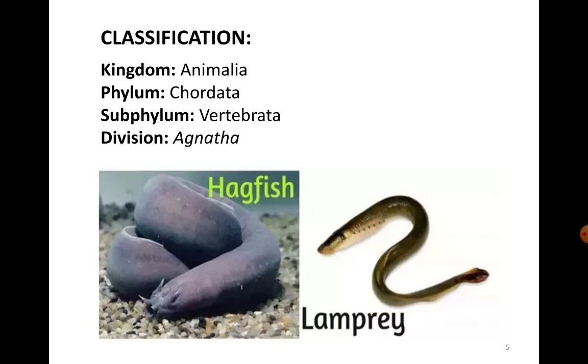Armored means they would have modified into spines or still further hardened thick structures. Okay, so these ostracoderms do not exist anymore. They are extinct forms, but they had this bony kind of skin, and hence the name Ostracodermi.